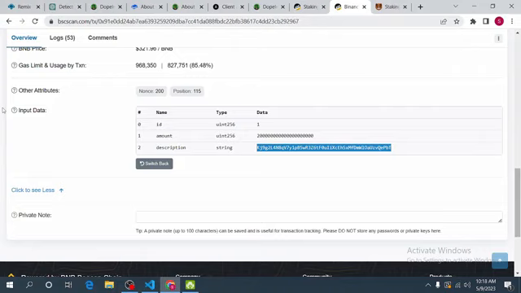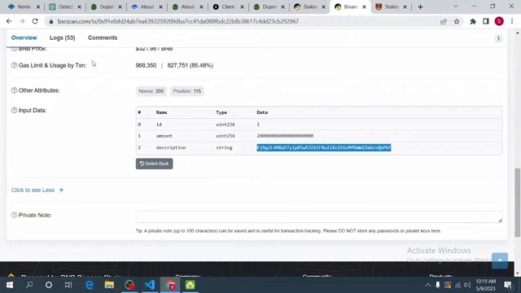Since he didn't have the source code, because we didn't publish that source code on BSC Scan, he just created his own React app using the ABI from our website,